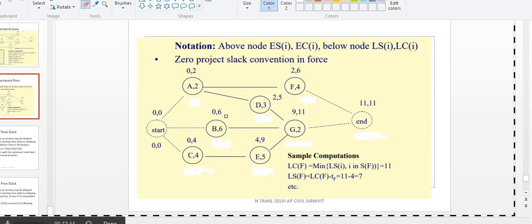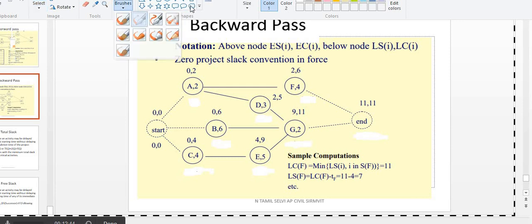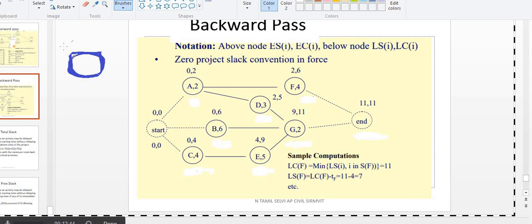So next, what am I going to calculate? The backward pass. Backward pass means what? First I calculated, in an activity, the early start and early finish.